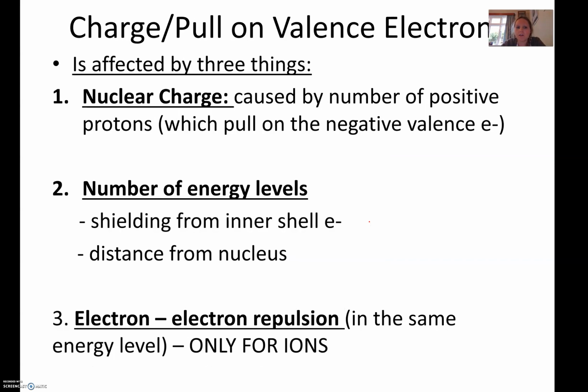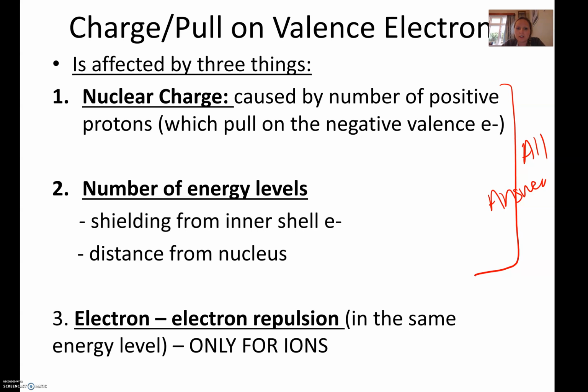So what is going to affect the pull on those valence electrons? And there are multiple things. I've got 3 listed out here. I'll start by saying that two of these need to be in all of your answers. Every answer needs to have these 2 things, and these won't make a lot of sense until we go through a couple of answers.